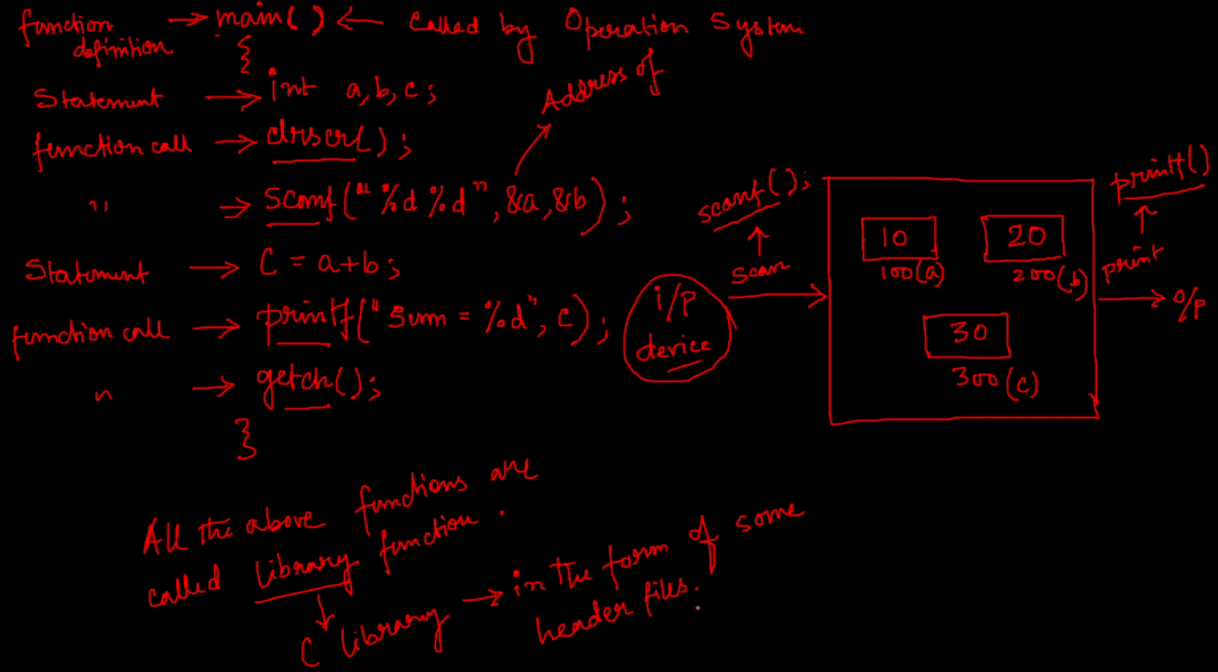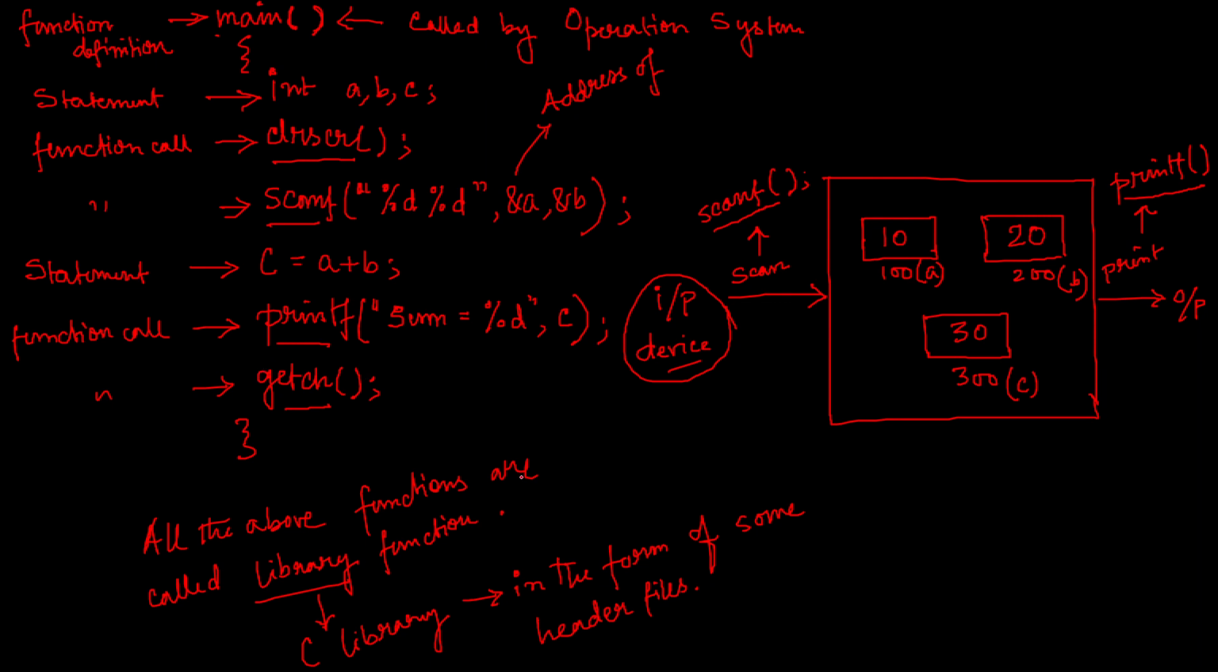Those are called header files actually. And there are different header files for different types of predefined functions. You will find thousands of predefined functions in the C library. That's why you will find hundreds of different header files present in the C library which contain those functions.